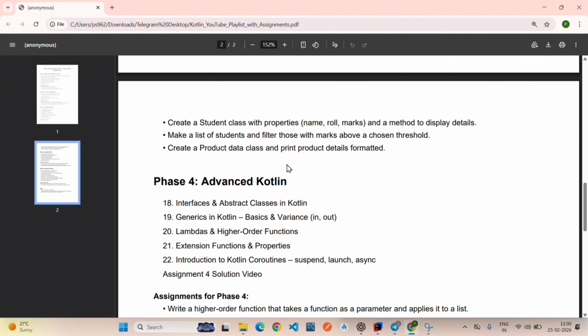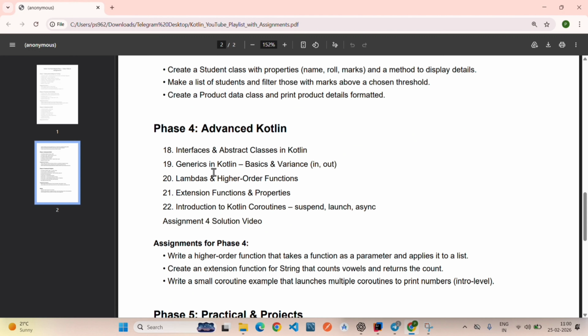So then we will move to the phase 4. Till now you have completed all the basic of the Kotlin. Now we will move to the advanced Kotlin, which is phase 4, where we will study about interface, abstract, generics in Kotlin, lambda function, which is high order function. So and then we will study about extension function and its properties.